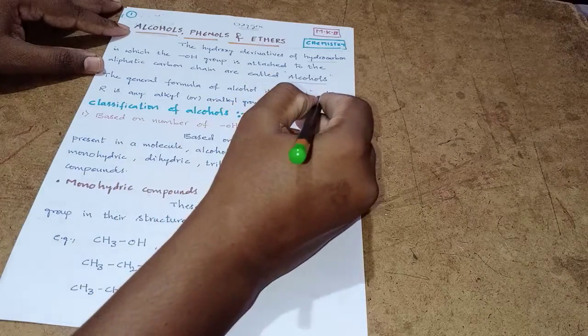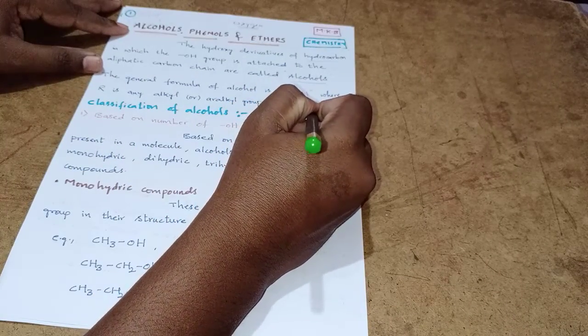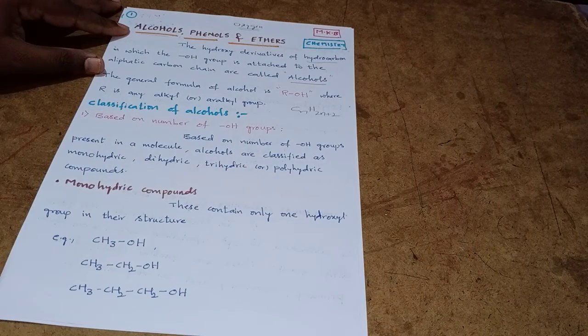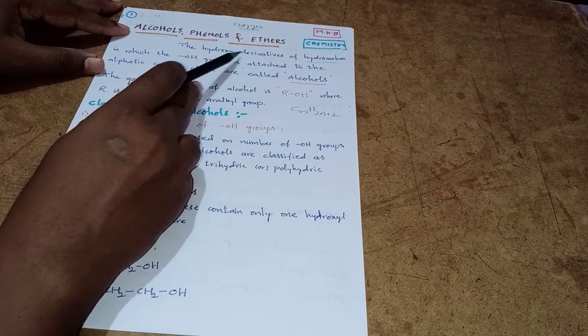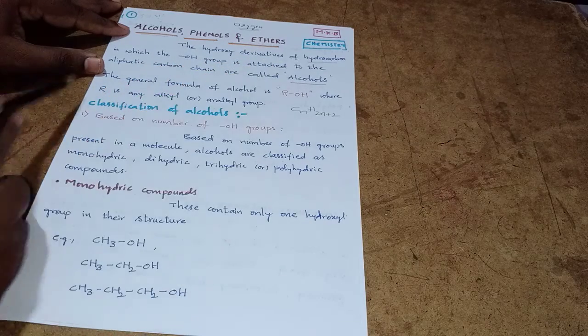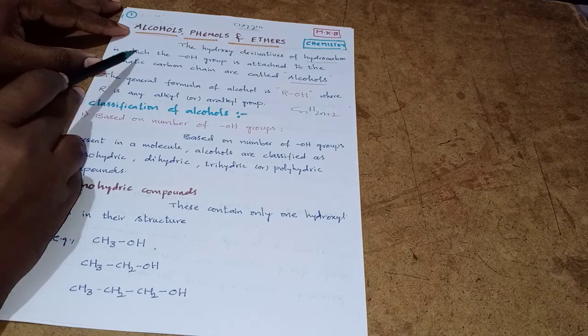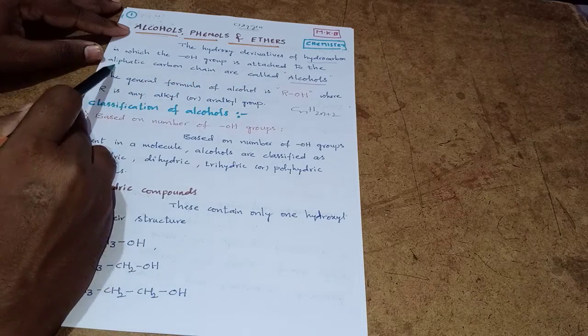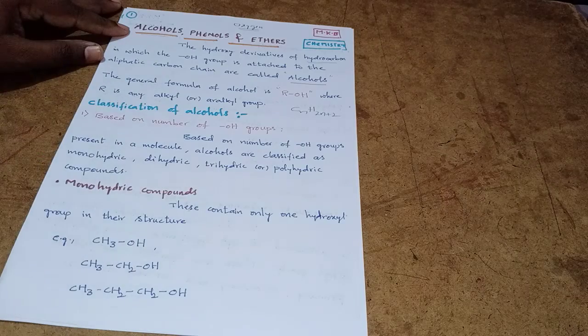The alkane general formula is CnH2n+2. So, hydroxy derivatives of hydrocarbon in which the OH group is attached to the aliphatic carbon chain.